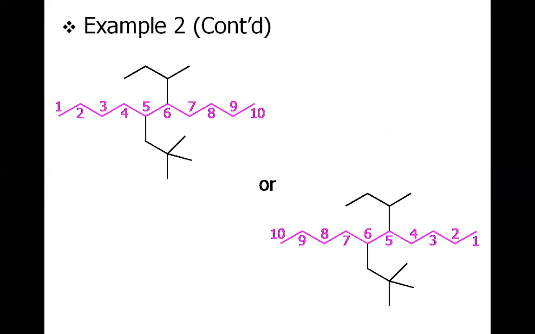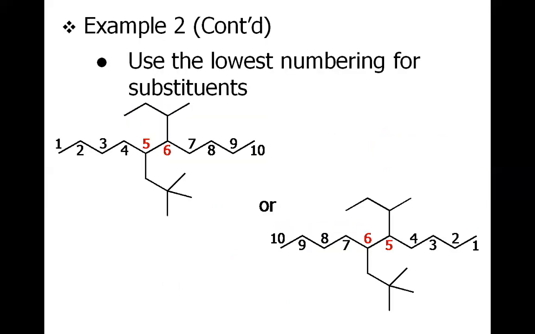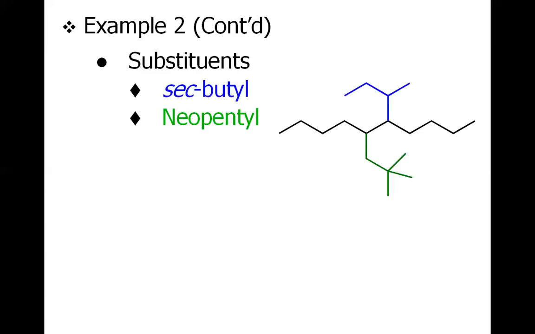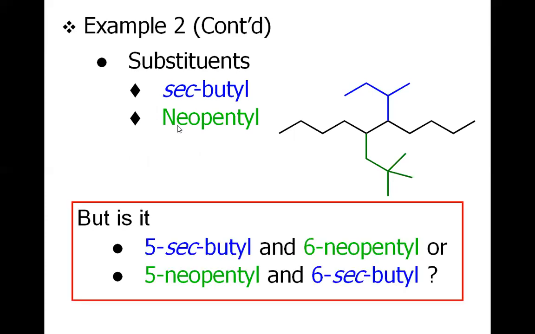Let's discuss the position. It's a 5, 6 position, and if you consider the counting from here, again it's a 5, 6 position. So once the positions are the same, the alphabetical order will be considered. The alphabetical order says B versus N.